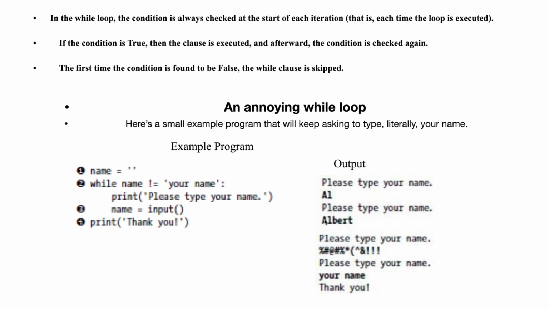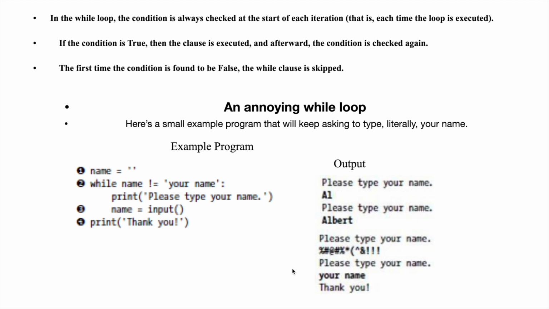Again you will enter Albert. Is Albert equal to the string your name? No, Albert is not equal to the string your name. Again it will ask for your name. Again if you type something, again it will ask for your name. It will keep on asking you to enter your name until you enter the string your name.